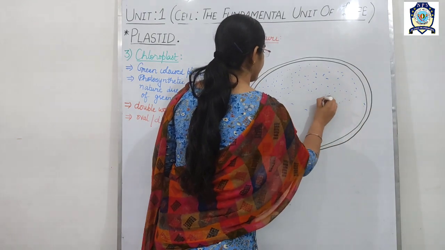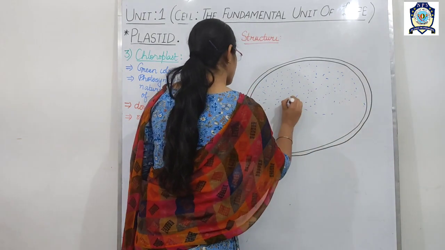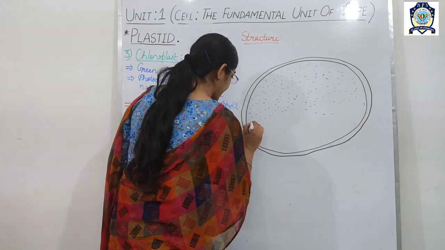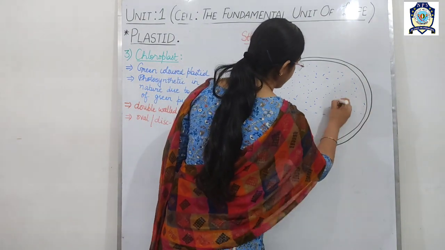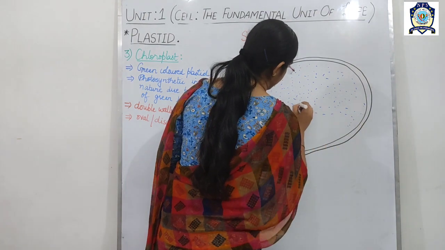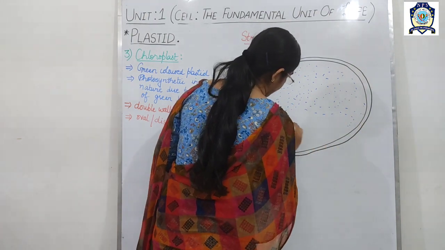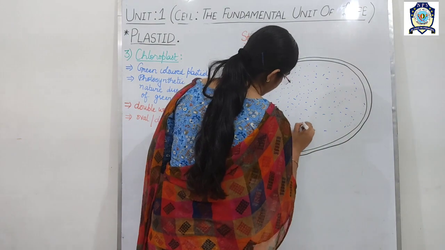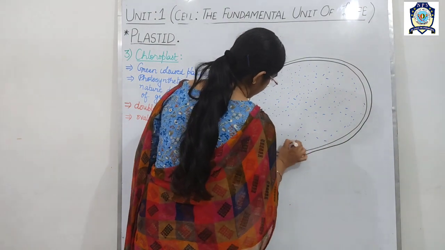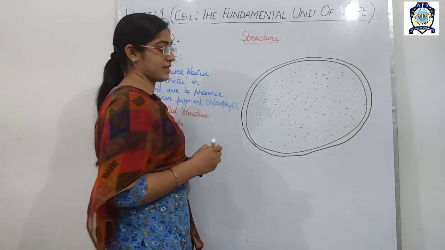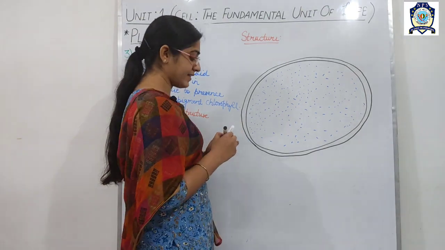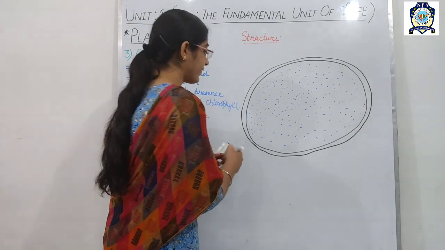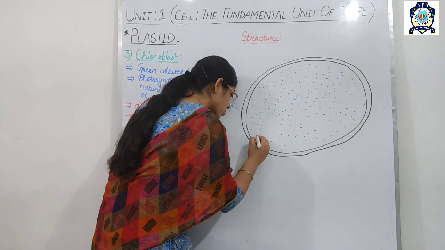Please draw the diagram this way. It's a very simple diagram. Hope you can easily draw it. So this is the matrix of the chloroplast, and this matrix is called the stroma.